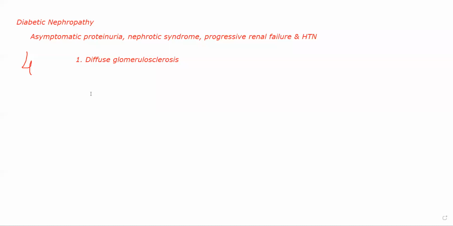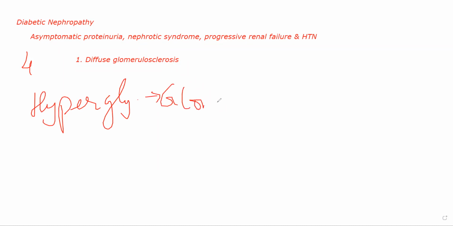Okay. Generally, how this develops is the patient starts off with hyperglycemia. So they are first having hyperglycemia, okay, increased amount of blood sugar. Hyperglycemia will translate into glomerular hypertension, okay, because of increased blood sugar level.